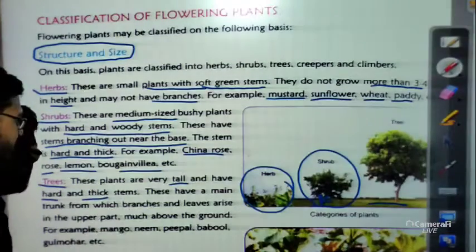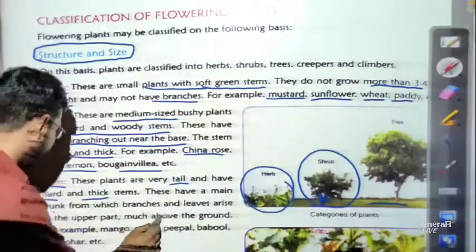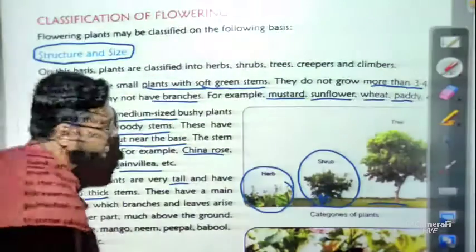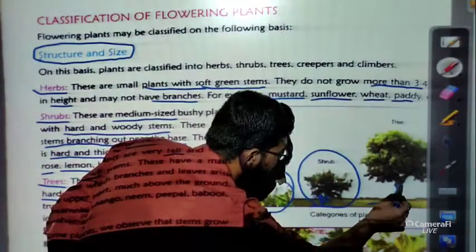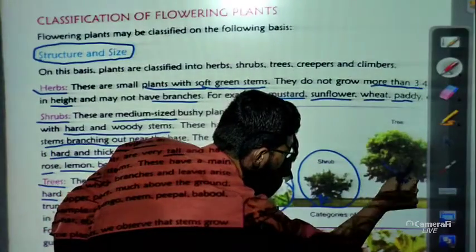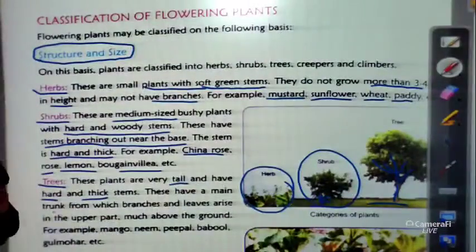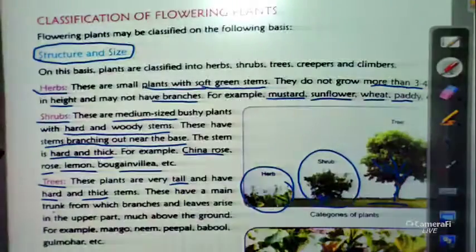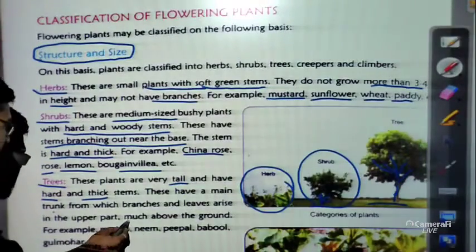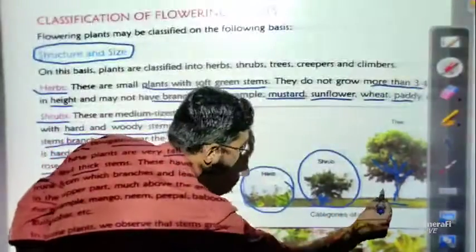So they have thick stems. These have a main trunk from which branches and leaves arise on the upper part. Now see, this is the main trunk, and from here branches are there like this. I hope you can correlate these things. Next part is that the branches are much above the ground.